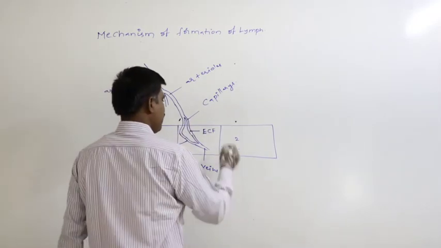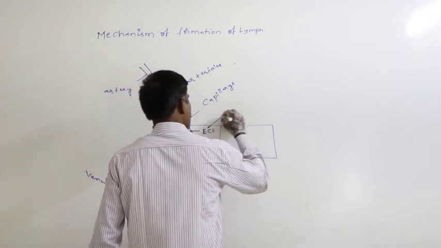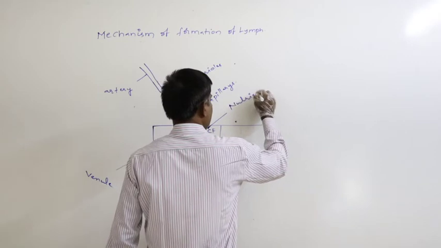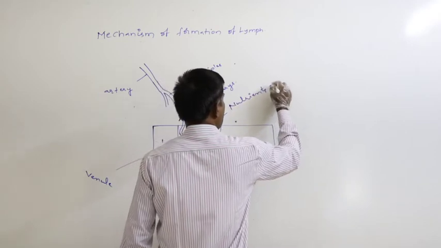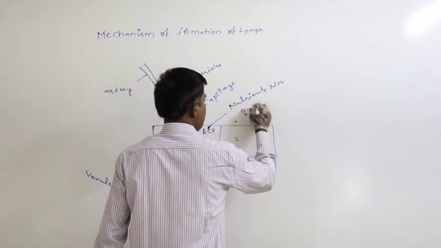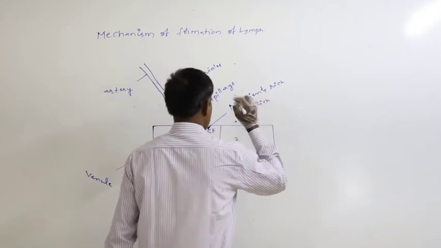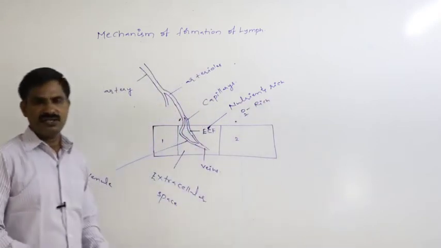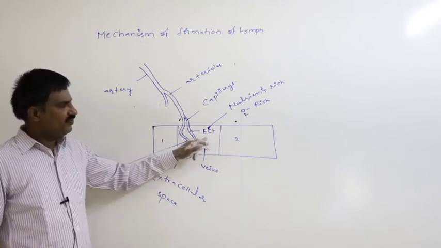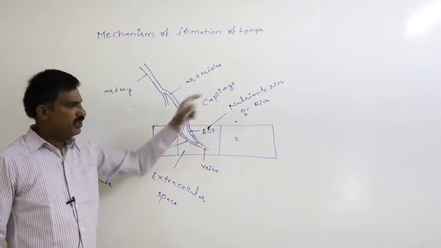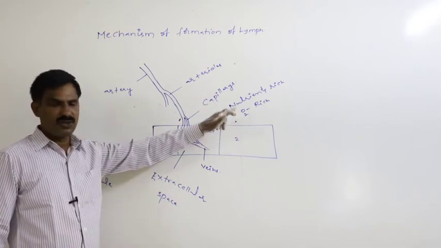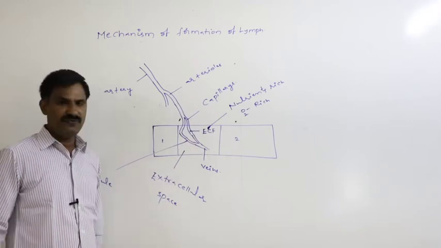Again, in the case of the extracellular fluid, water rich means nutrients are rich, oxygen is also rich in extracellular fluid. Definitely in the extracellular fluid, nutrients are rich, oxygen is also rich in this kind of the ECF.